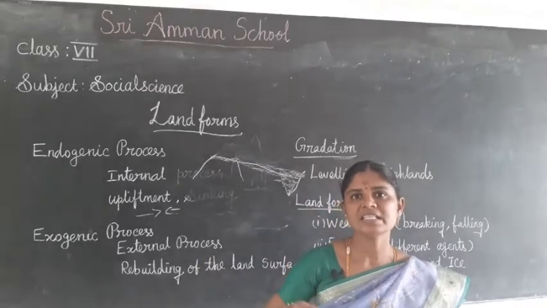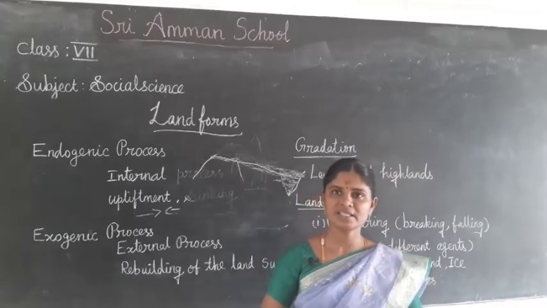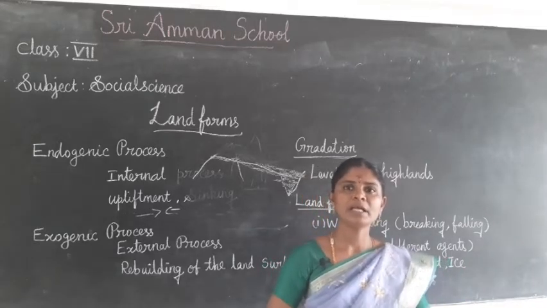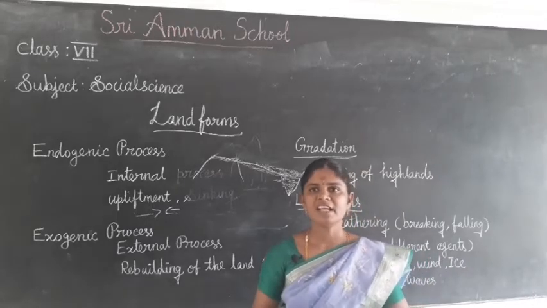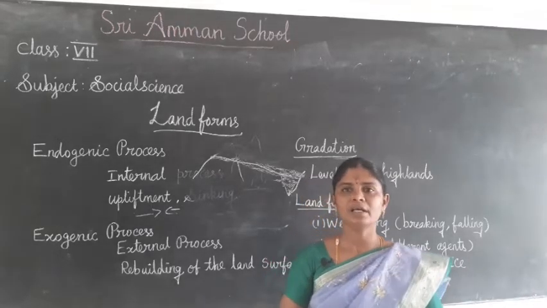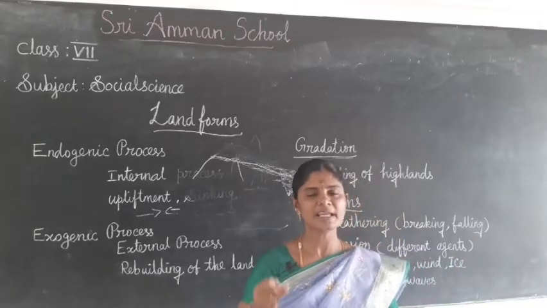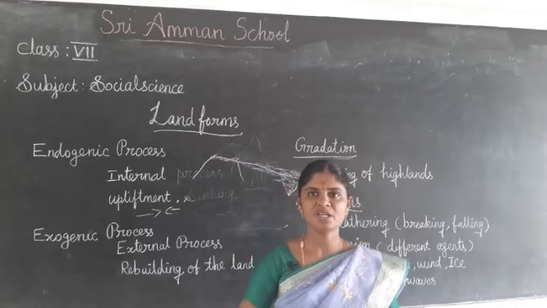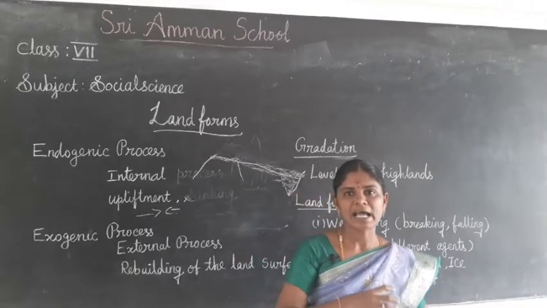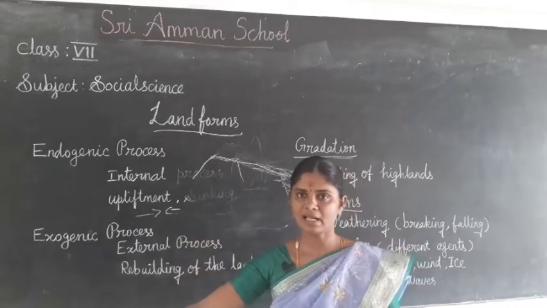So the changes are taking place: erosion is taking place, transporting and depositing something. All the other agents are also doing the same. Wind, when it blows, carries particles, transports and deposits them in another place.